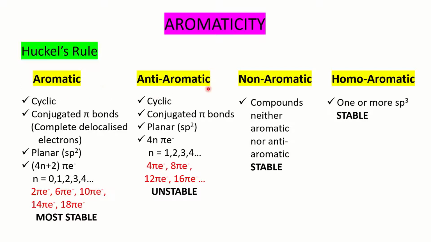So these are 4 categories to identify the molecules, and 4 points which you have to keep in mind always whenever you see a molecule: whether it is cyclic, whether it has a conjugated system, whether it is planar, and whether it follows Huckel's rule. And then you can solve any problem that comes to you for aromaticity. So let's solve the very first problem.